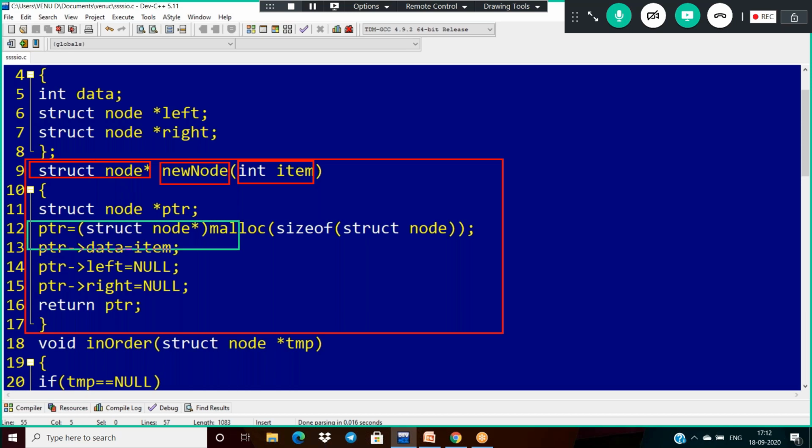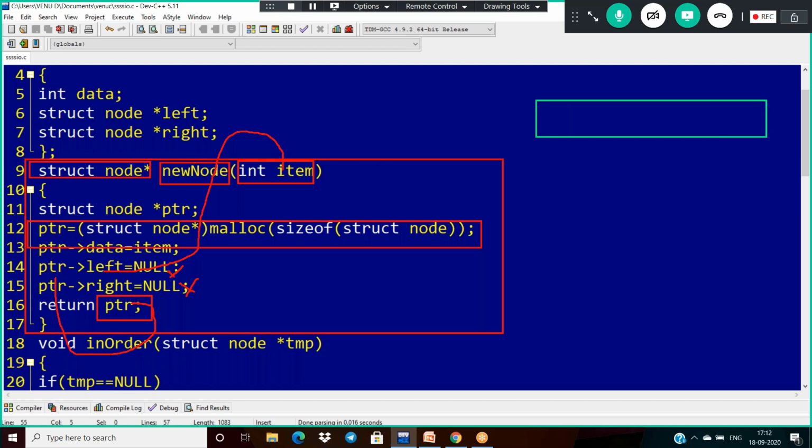We are allocating the space, and after allocating, insert this item into the space and make its left and right pointers null. Then we have to return that node to wherever we are calling it.